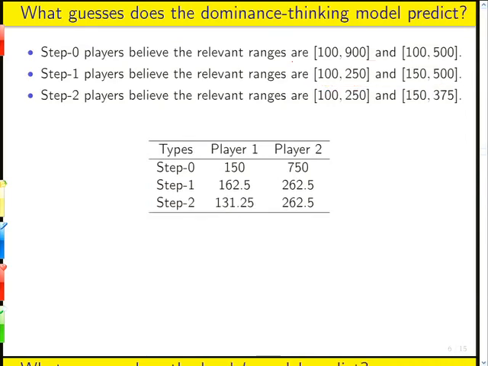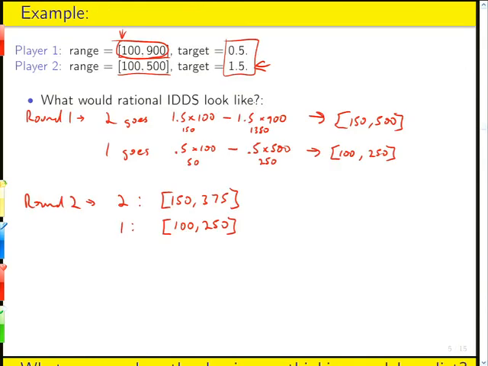Okay, and step 2 does the same thing. Right? Step 2 applies their target to their opponent's range after 2 rounds of iterative deletion of dominated strategies. And the point is that these predictions are... Oh, whoops, no, I haven't got to the point yet. Okay, so those are the predictions for the dominance thinking model.